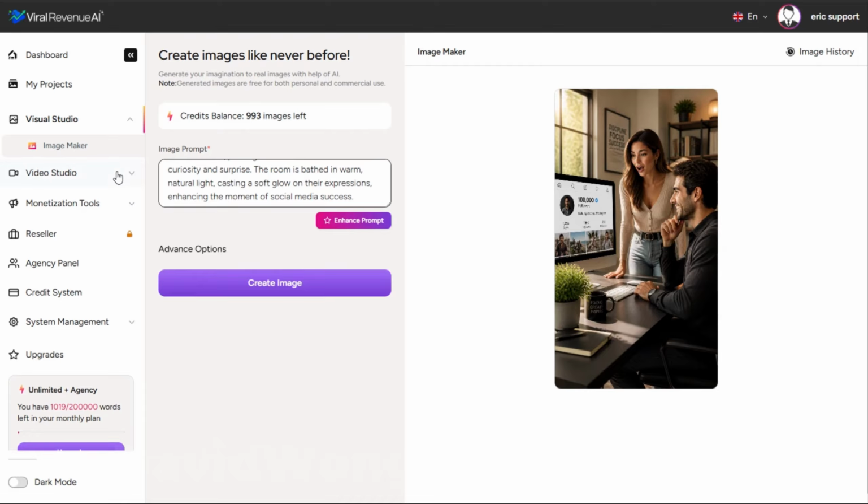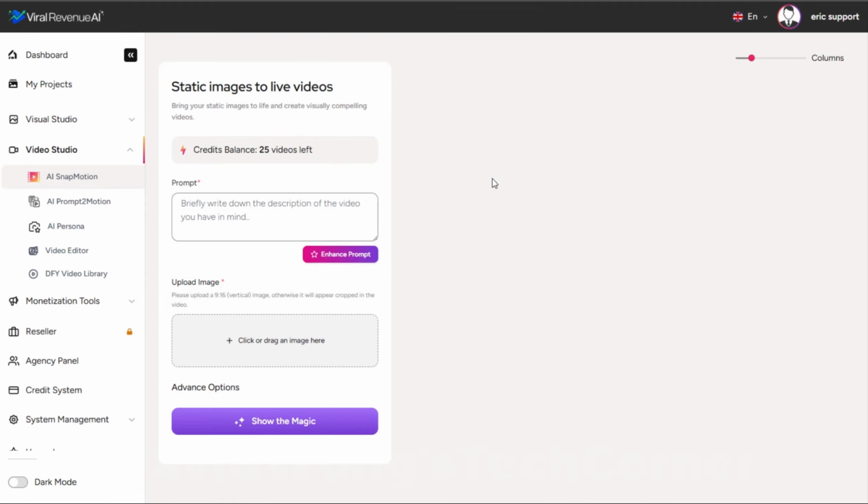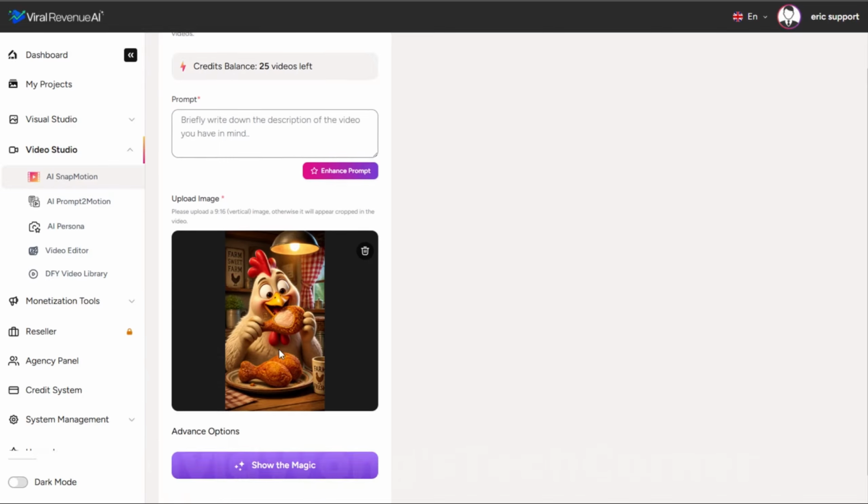And we will move on to the Video Studio, beginning with what we call the AI Snap to Motion tool. What this tool does is takes any image and turns it into video. And we'll use both of those examples that I just created to show you a little bit of the scope of what this can do. So we'll start with the chicken eating a chicken drumstick.